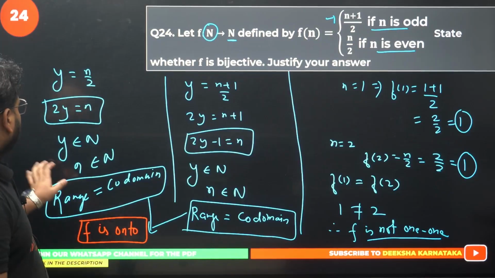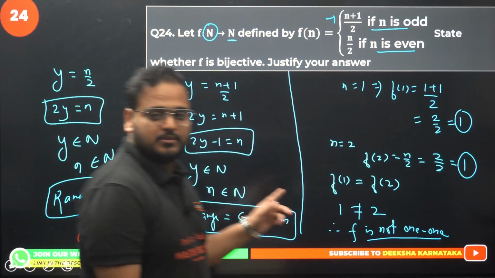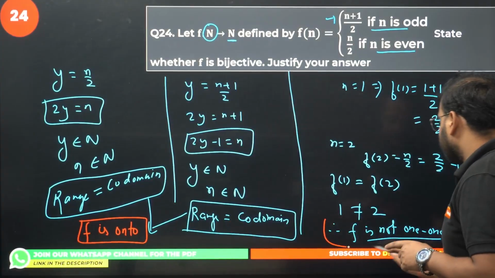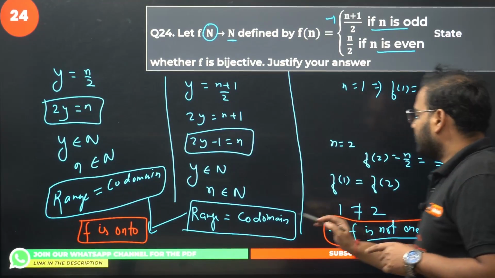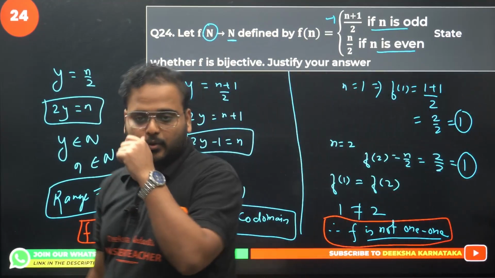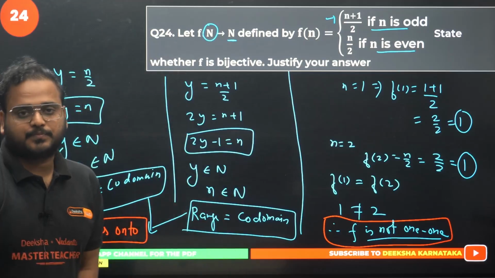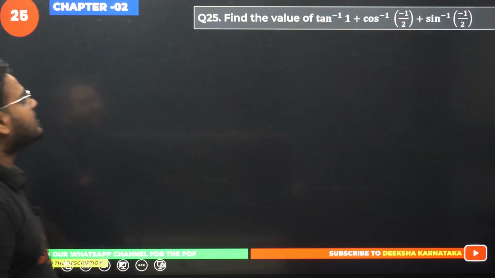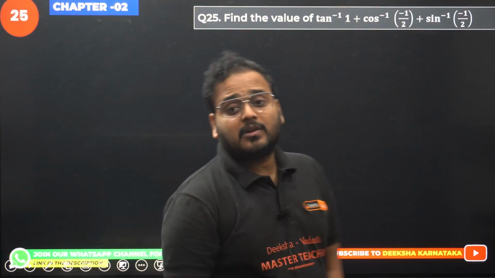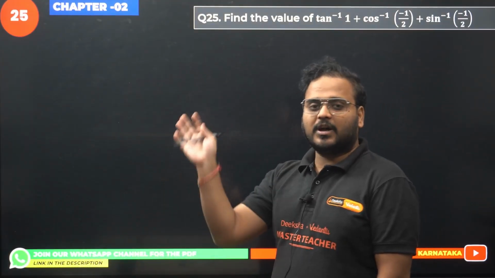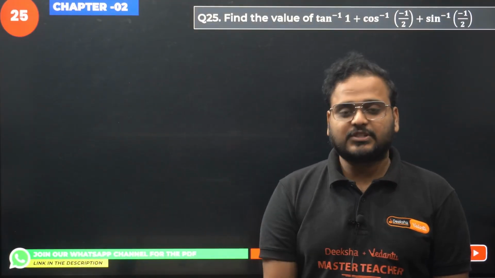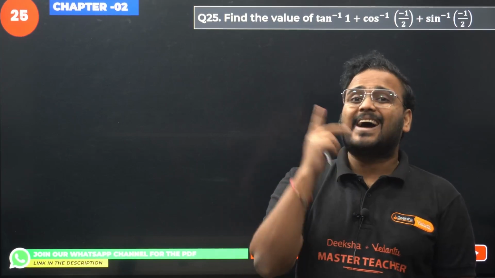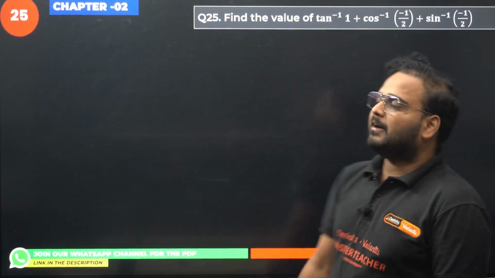Okay. Next, this was a good question. I hope you got this concept very clearly: how did you prove one-one and onto using our algebraic approach? Please check. Next is question number 25 on chapter number 2. Now we are into the last section of this session, where we are solving suggestive questions of the second chapter, which is ITF. Okay, find the value of this.